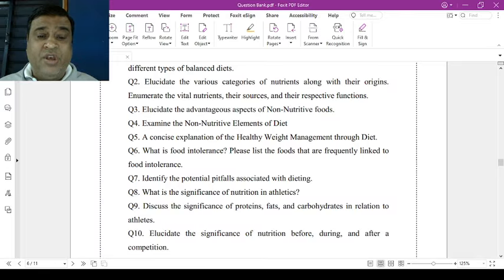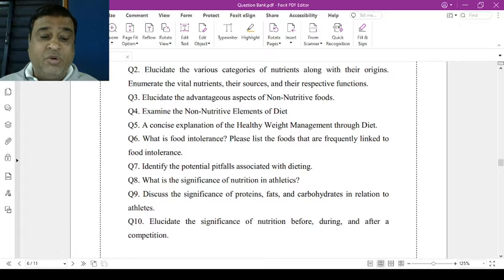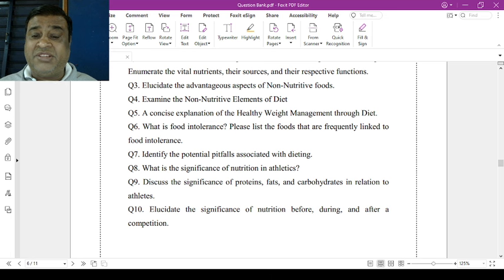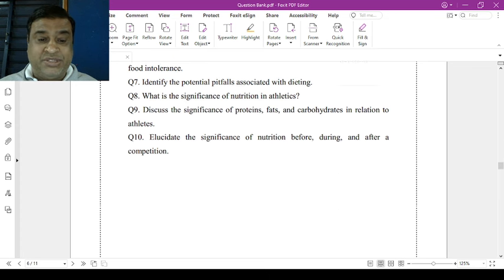Question number 8, what is the significance of nutrition in athletes? Question number 9, discuss the significance of protein, fat and carbohydrates in relation to athletes. Question number 10, elucidate the significance of nutrition before, during and after a competition.